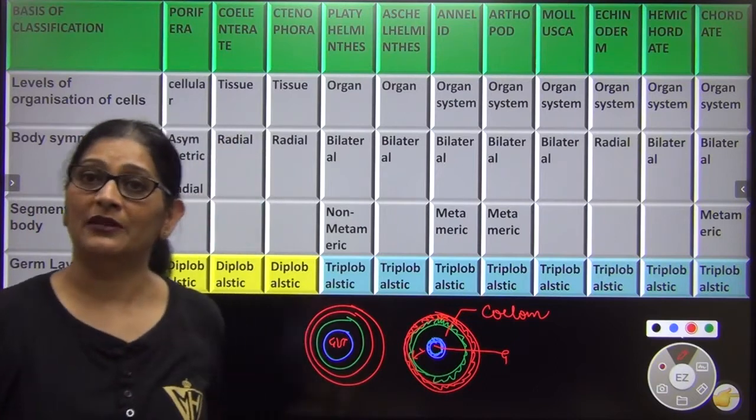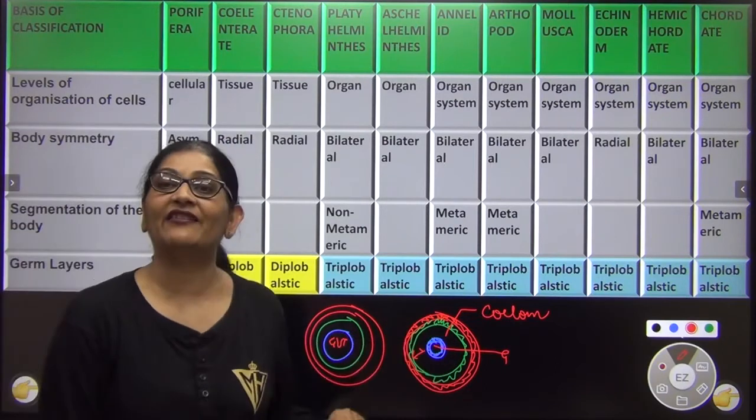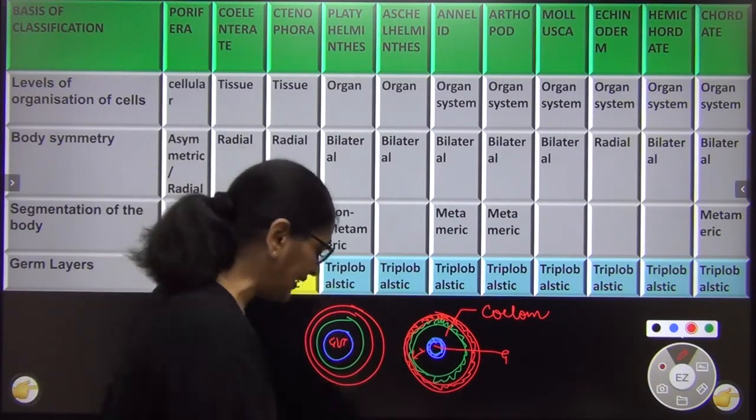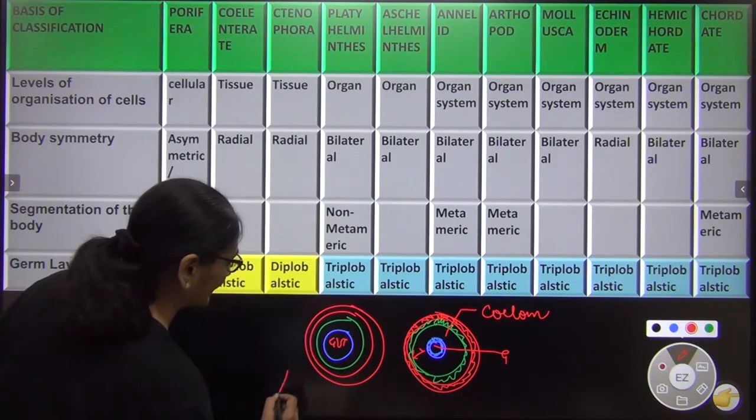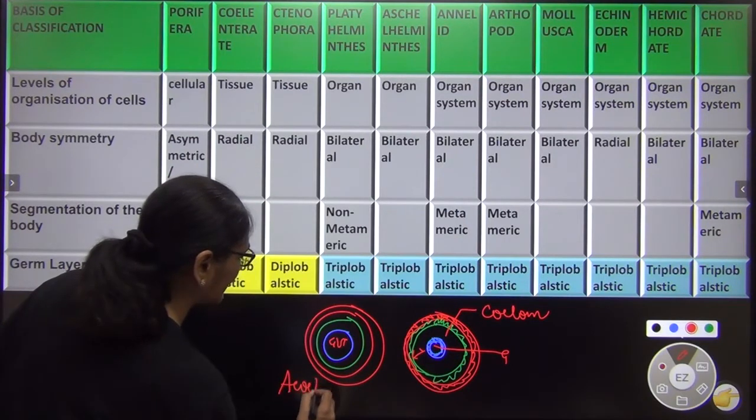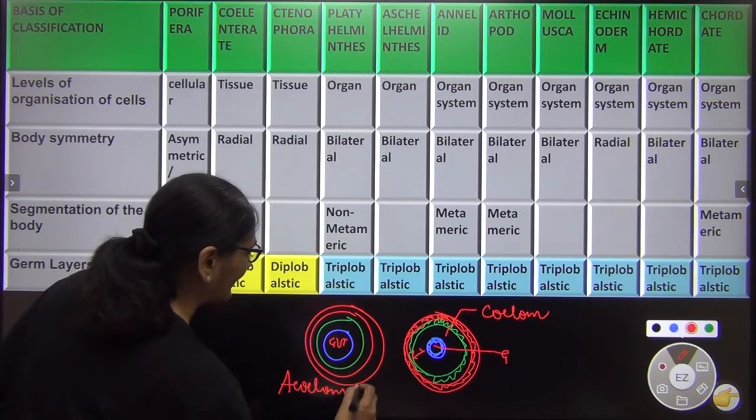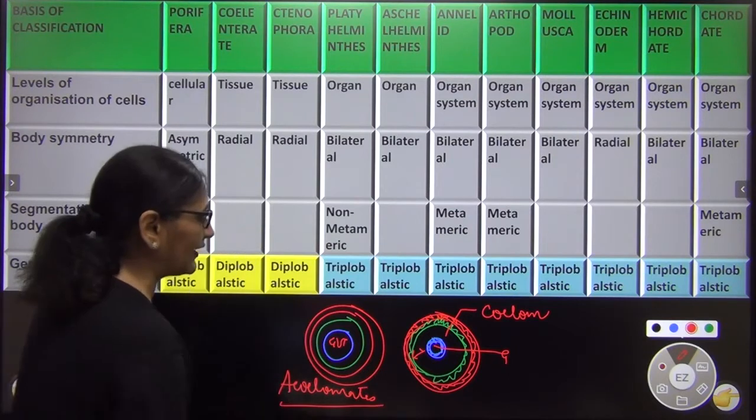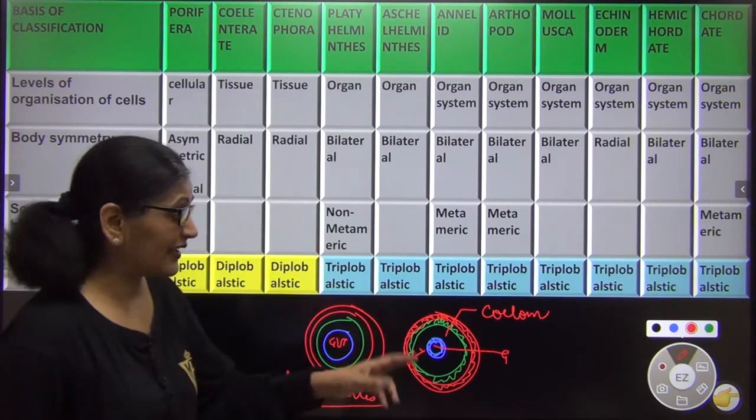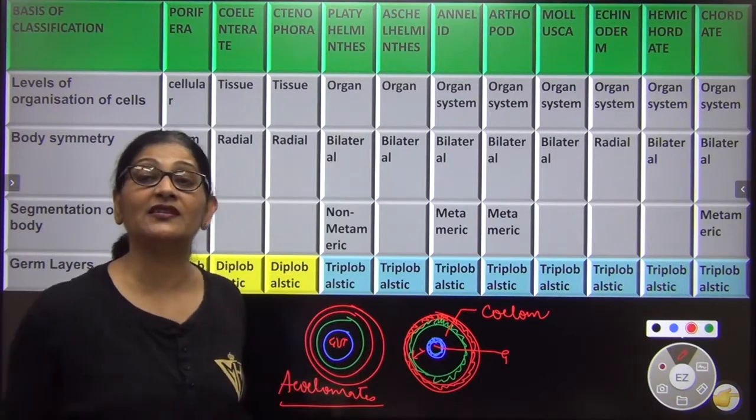In some animals there is no extra cavity other than gut. These animals are called as acoelomates. They don't have an extra cavity in the form of gut. But there are some animals where we have an extra cavity, and this is called coelom.